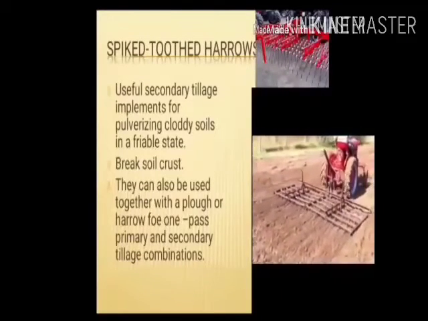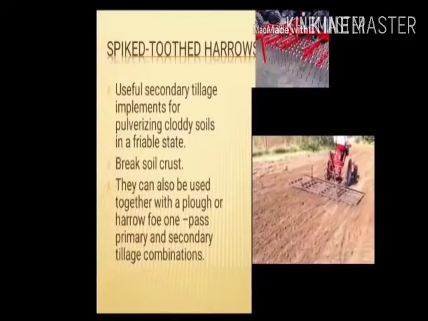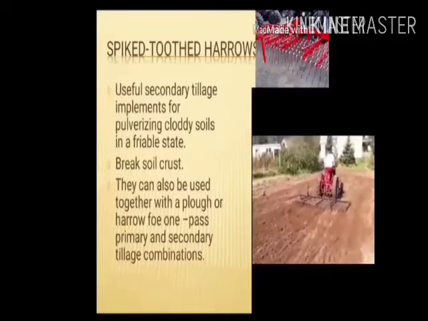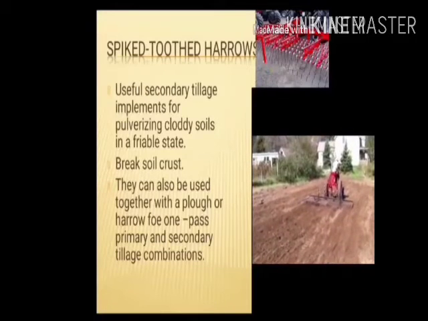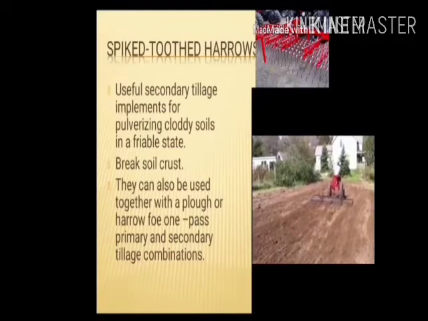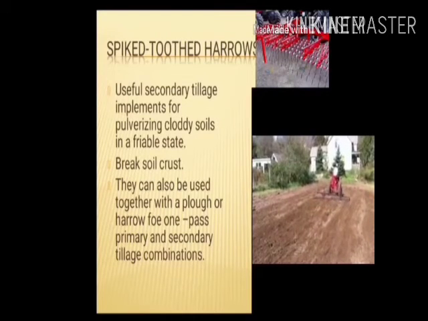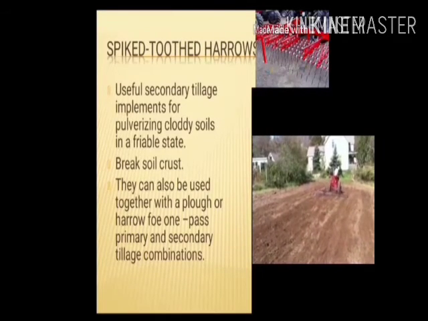Spike-toothed harrows. Useful secondary tillage implements for pulverizing cloddy soils in a friable state. They break soil crust. They can also be used together with a plow or harrow for one-pass primary and secondary tillage combinations. Thank you for watching my video.